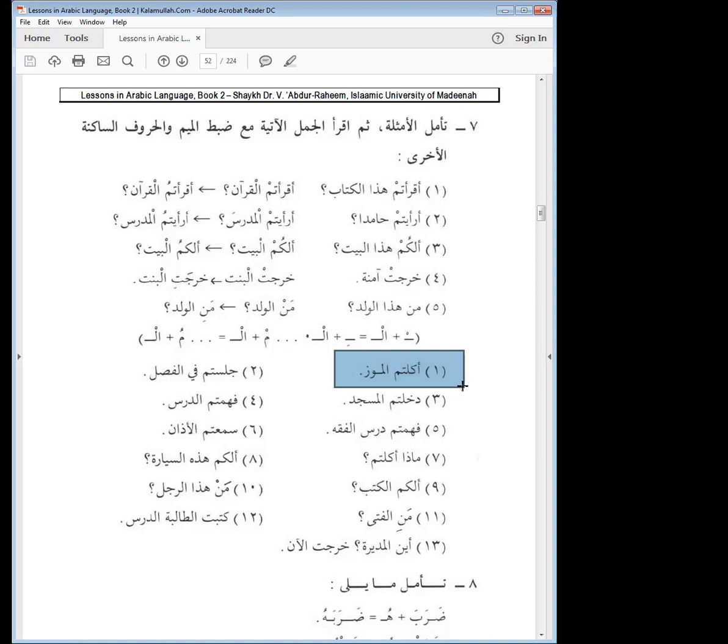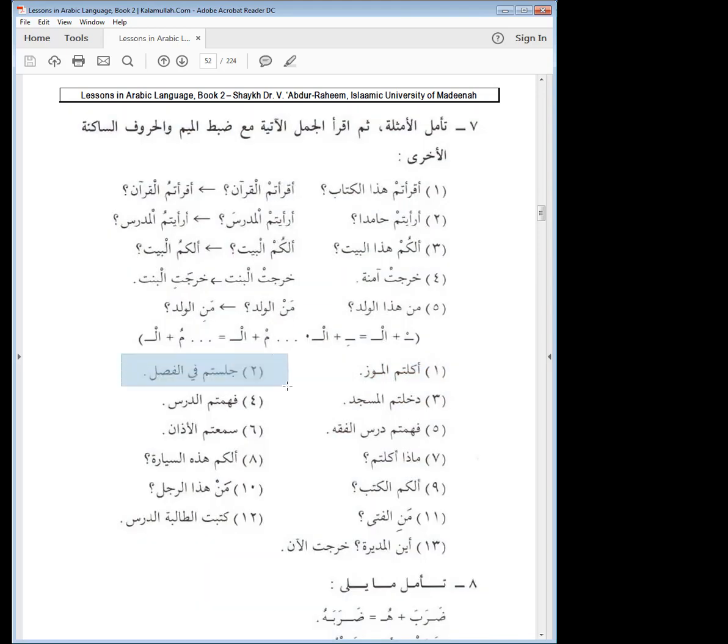And al-mauz is the banana. So if you're reading there, we would put a dhamma on the meem. You would say akaltumul mauza. You all say it after me. Akaltumul mauza.